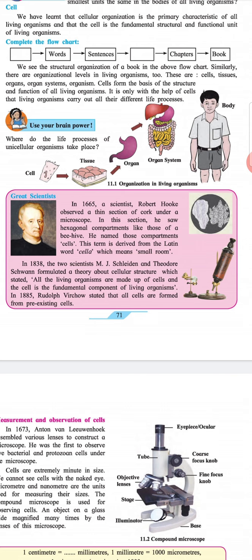In 1838, two scientists, M.J. Schleiden and Theodor Schwann, formulated a theory about cellular structure, which stated that all living organisms are made up of cells, and the cell is the fundamental component of living organisms. In 1885, Rudolf Virchow stated that all cells are formed from pre-existing cells.